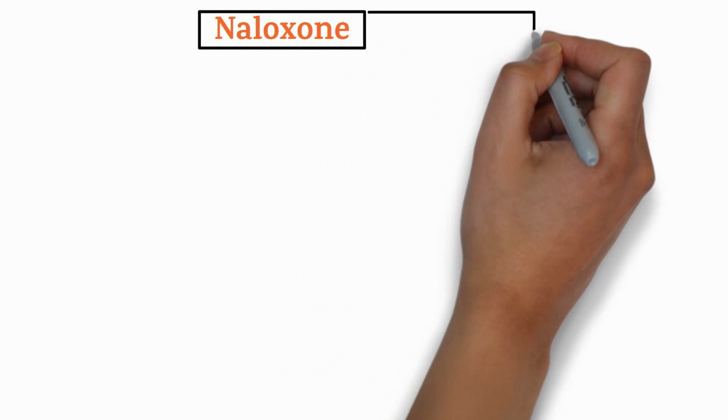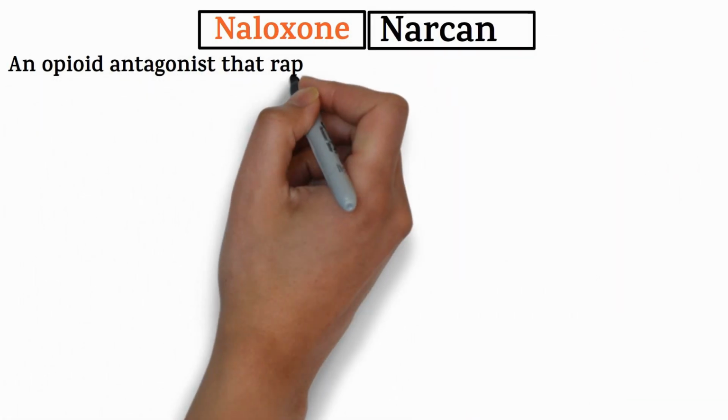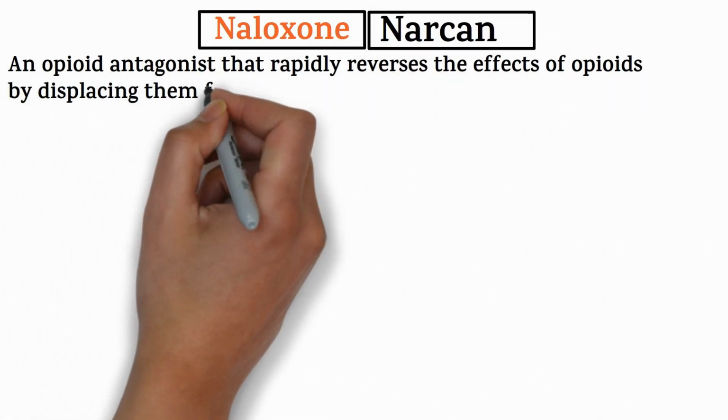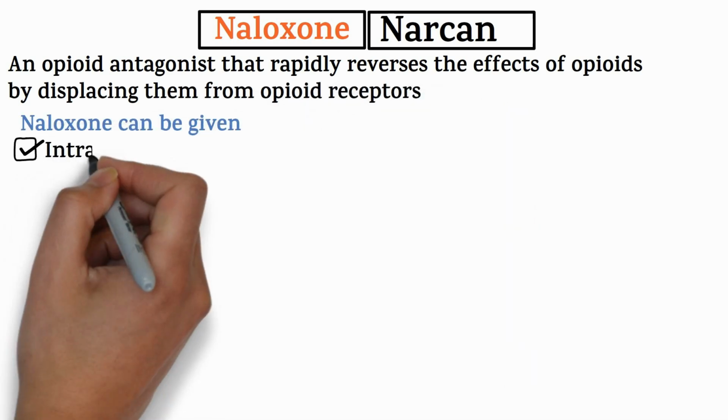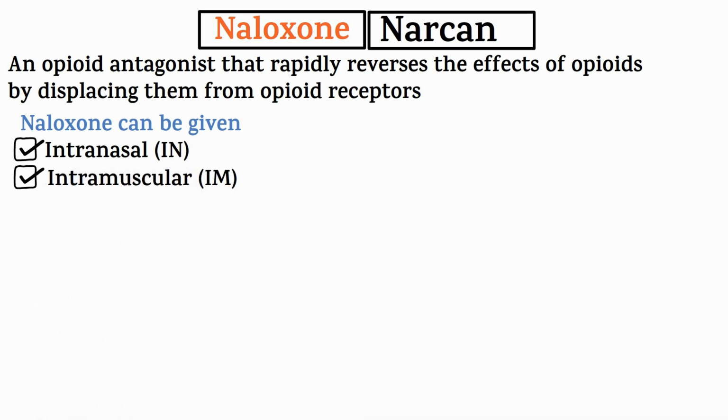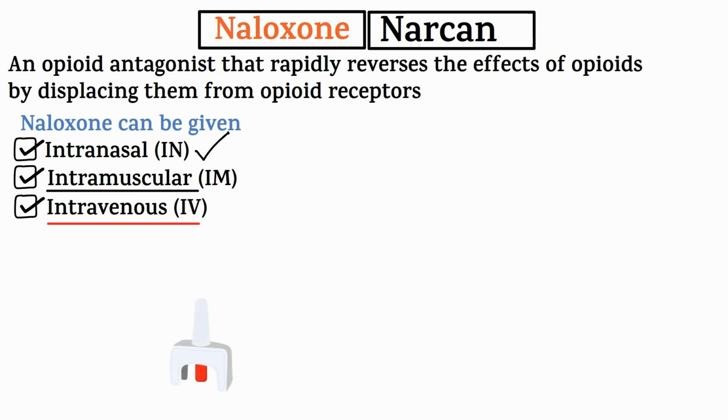Naloxone, also called Narcan, is an opioid antagonist that rapidly reverses the effects of the opioids by displacing them from the opioid receptors. Naloxone can be given intranasally, intramuscularly, or through the IV. The intranasal route is preferred. The intramuscular route is second, and the IV route is often used as a last resort and can only be used by ALS providers. When giving naloxone intranasally via a single dose preload, insert the nozzle fully into one nostril and press the plunger to deliver the full dose.